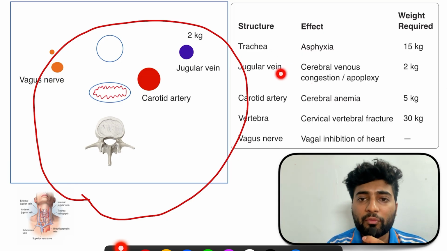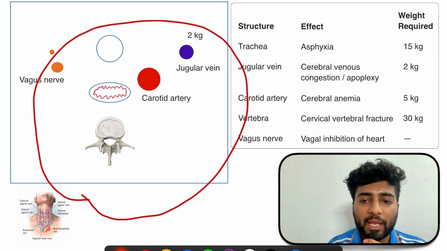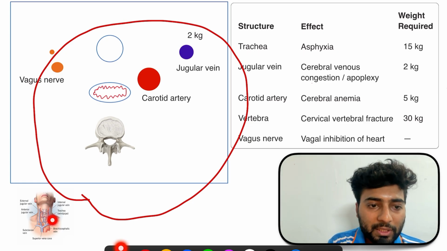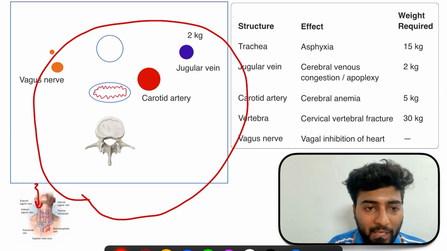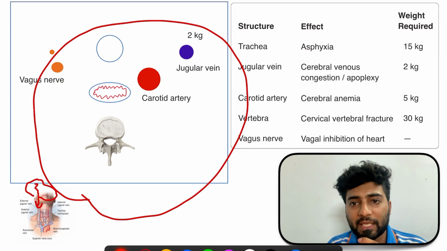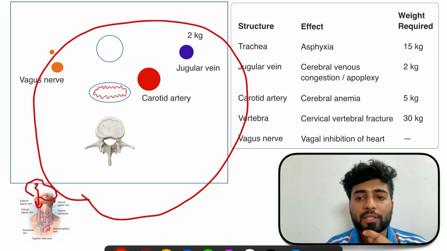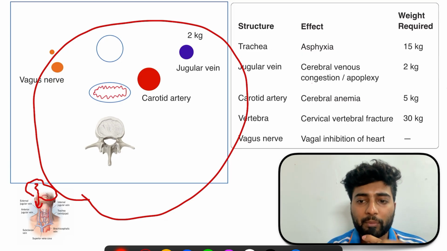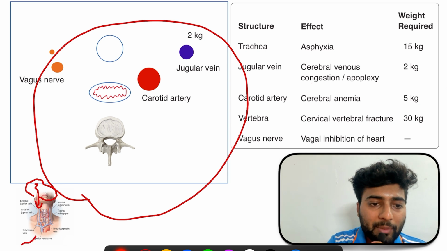Now when the jugular vein is compressed, what is the function of a vein? Vein brings blood to the heart. So, let's focus on this diagram. Whenever the vein is compressed, the blood will not come towards the heart, so blood will stagnate over here. That is called cerebral venous congestion, where blood is not coming to the heart but filling around in that area, right?